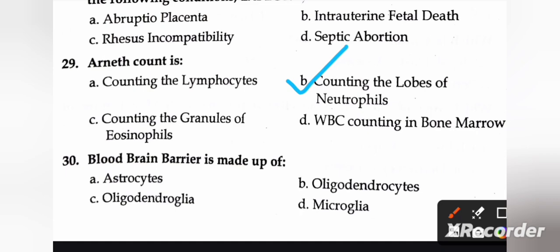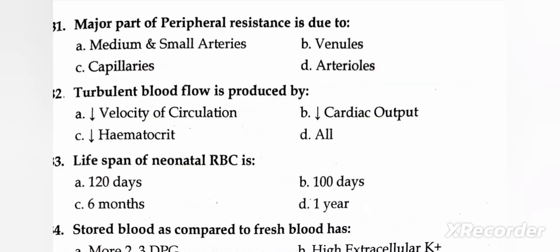Next question is, blood-brain barrier is made up of A, astrocytes; B, oligodendrocytes; C, oligodendroglia; and D, microglia. So the right one is A, astrocytes. Next question is, major part of peripheral resistance is due to A, medium and small arteries; B, venules; C, capillaries; and D, arterioles. So the right one is D, arterioles.